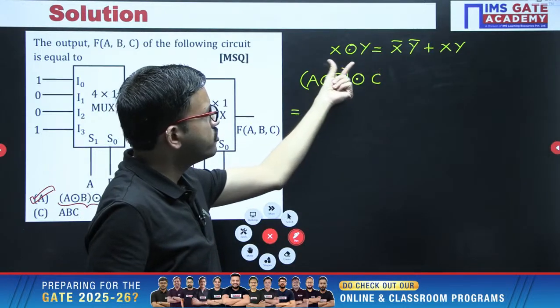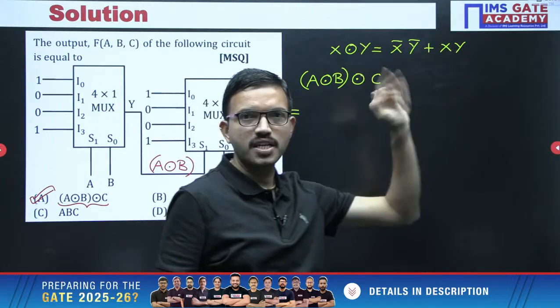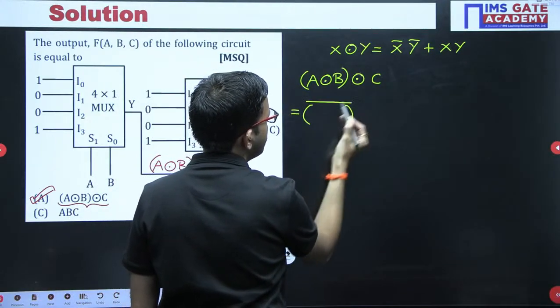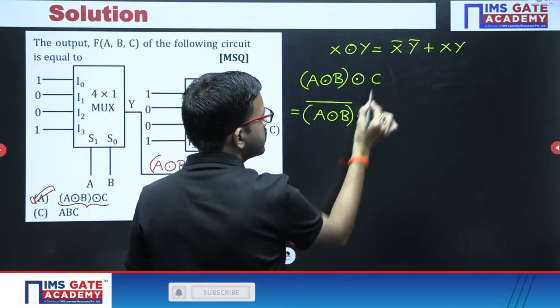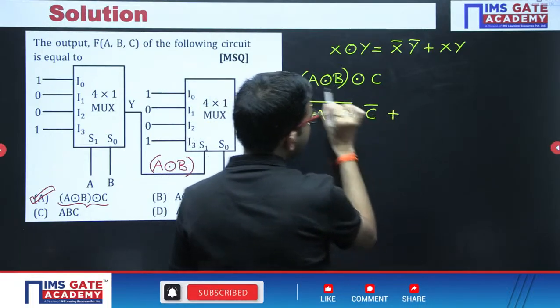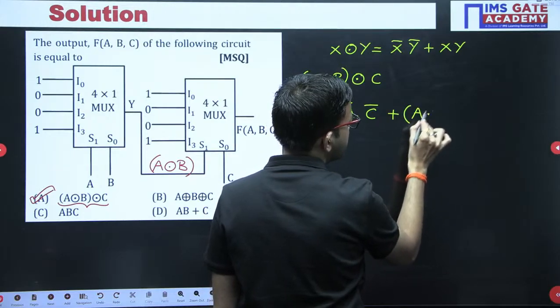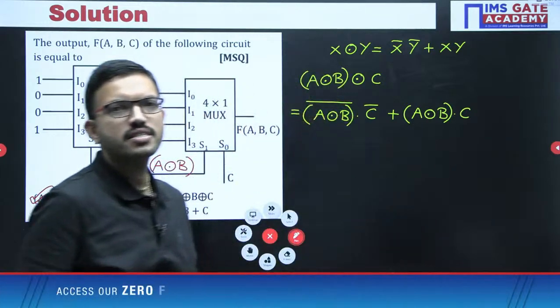Here you are having 2 variables, both the variables individually complemented, and here both the variables in normal form. Like that, here the first term you are having the XNOR complemented, logical AND the second term complemented, plus both the terms in normal form, A XNOR B and then C, A XNOR B and C, right.